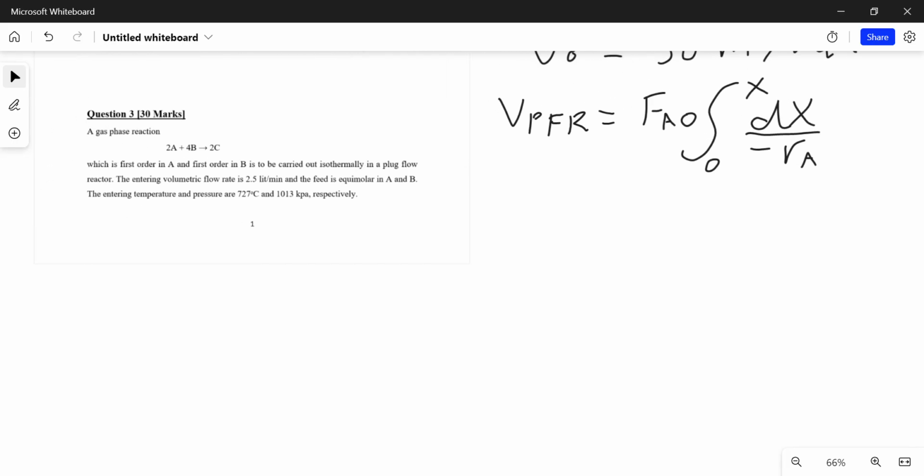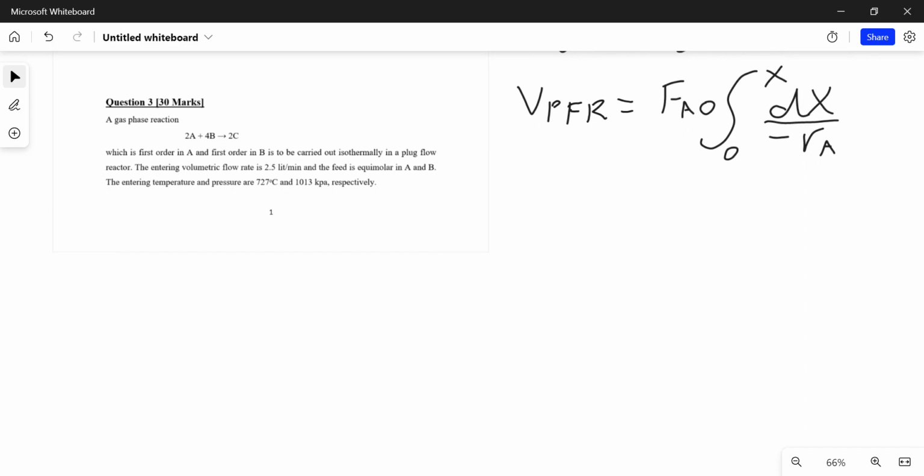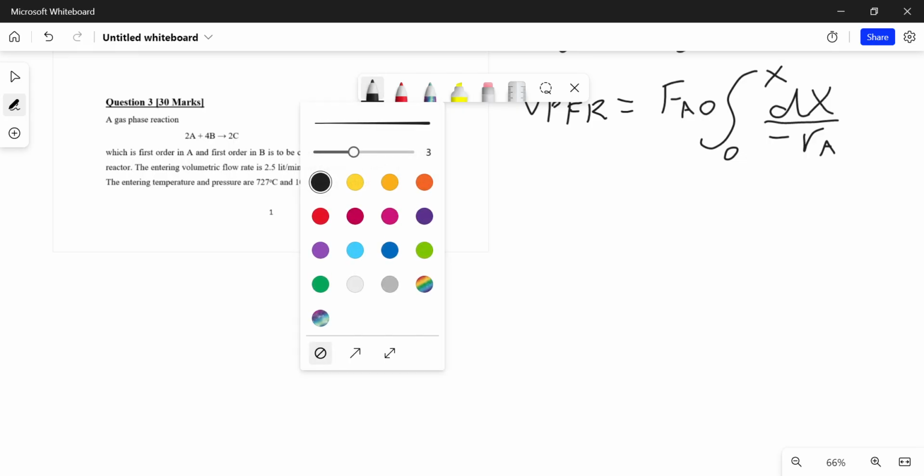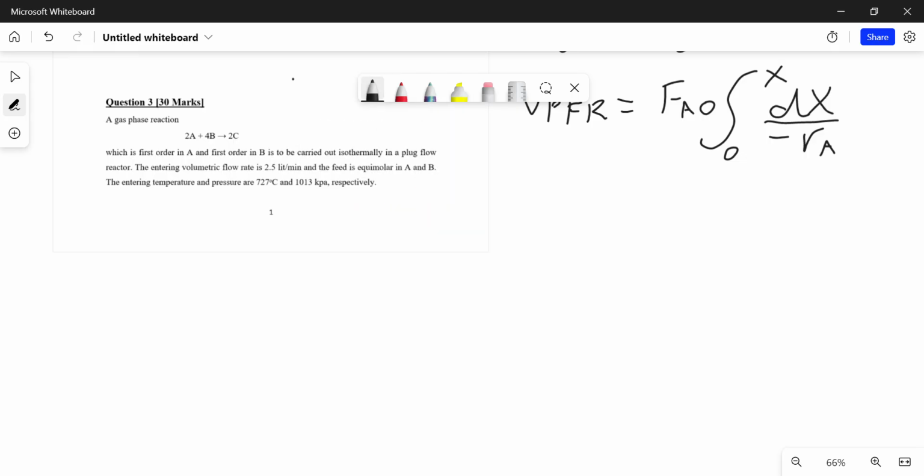We have to create more space. So how do you do that? We create more space. Let's look at it in detail and see what we come up with. Now we're going to start with the integral only and apply Simpson's rule. These are the limits, dX. For now I've taken out FA0, so that there's no confusion.